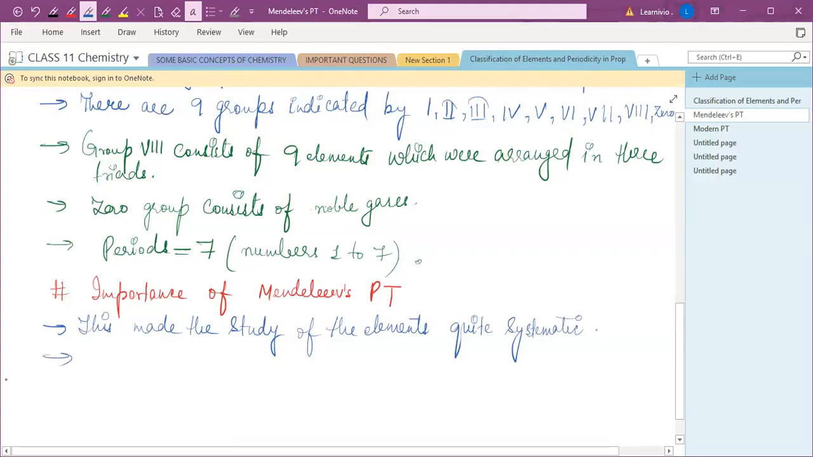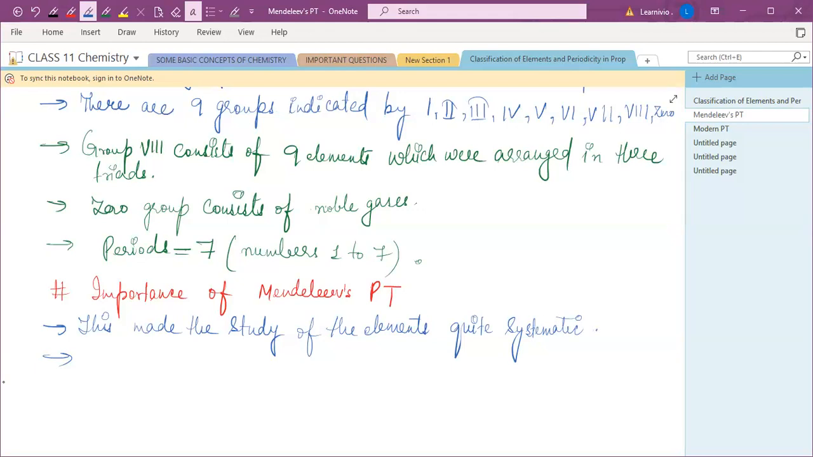And this also helped in the discovery of these elements at a later stage. After this, at that time, the discovery of noble gases had happened, and 63 elements were known at that time. Okay, at Mendeleev's time 63 elements were known. So this helped to a great extent in the discovery of these elements at a later stage.